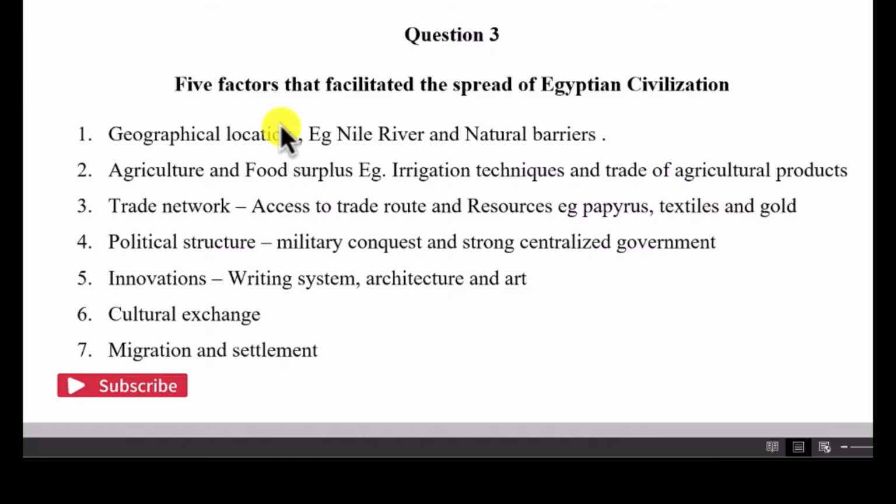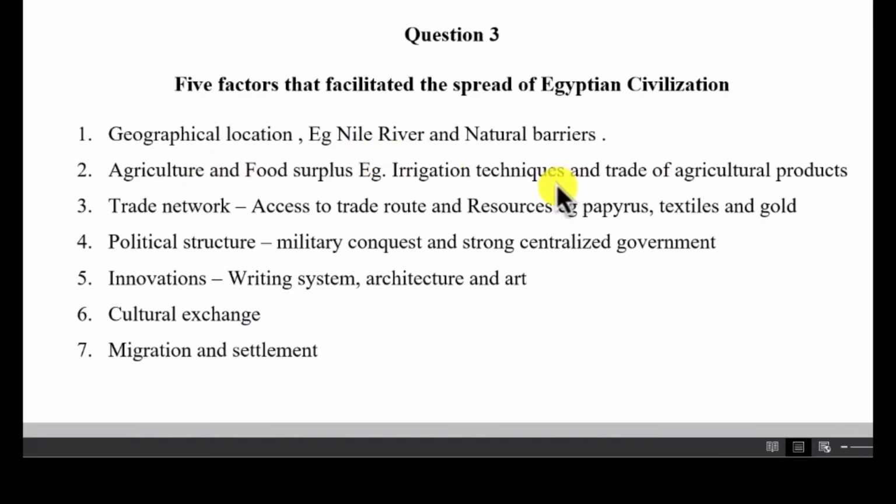The Nile River provided transportation in and out of Egypt, okay, and also the natural barriers where they shared desert barriers with their neighbors. All these brought in people to learn about the civilization of Egypt. Also, agriculture and food surplus.